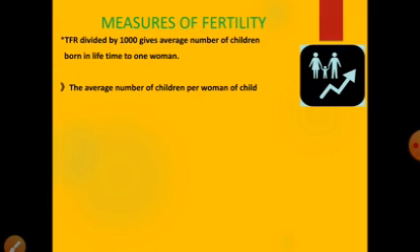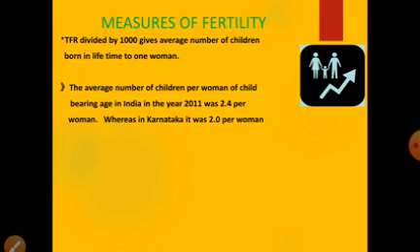In India, in the year 2011, TFR was 2.4 per woman, whereas in Karnataka, it was 2.0 per woman. So next, what are the merits of TFR?